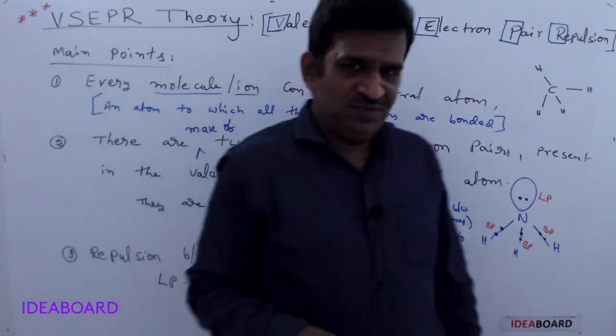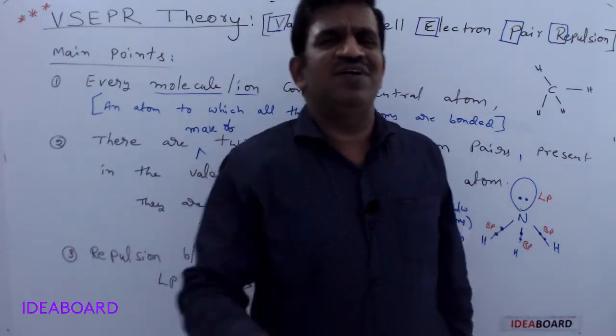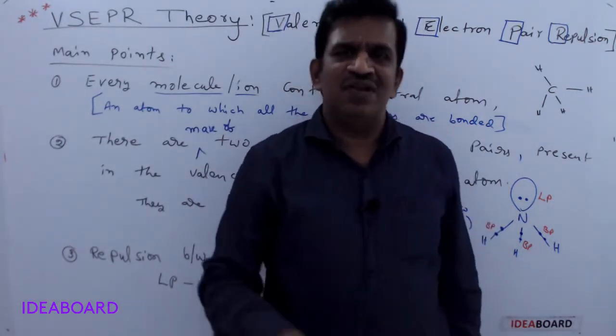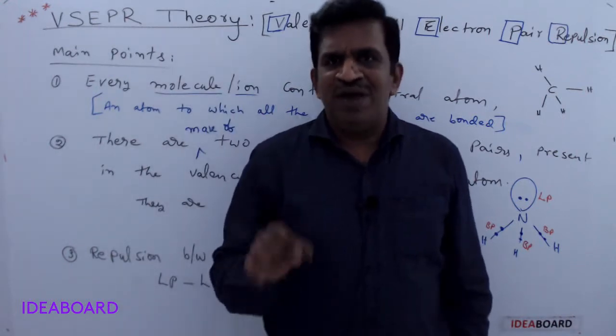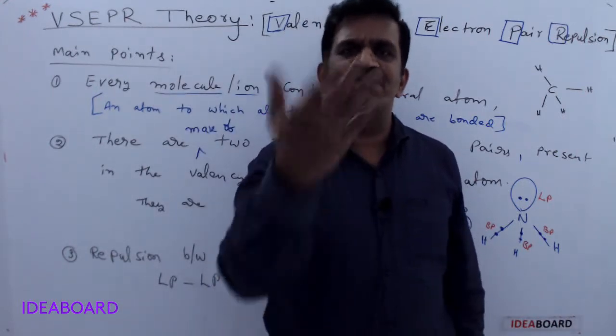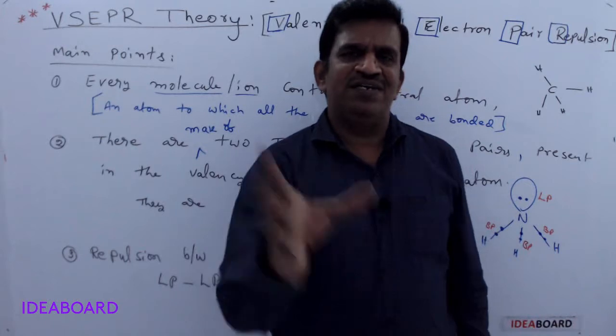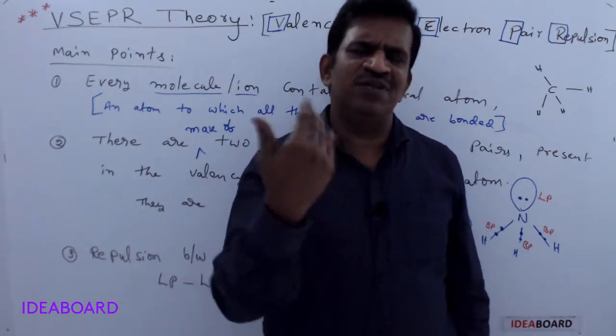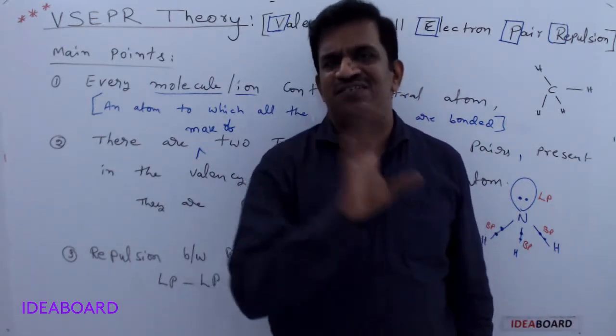And I'm sorry to say, simply you can remember married people like bond pairs, bachelors, unmarried, like lone pairs. Unmarried bachelors are simply called lone pairs. Please remember it like that.